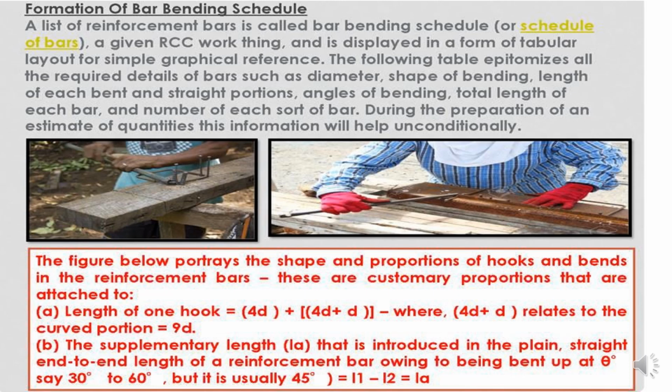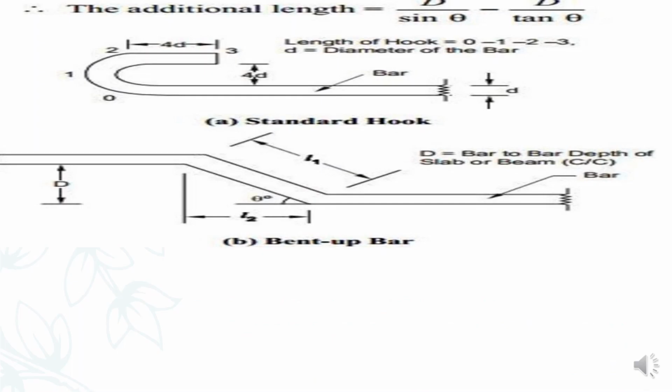The length of one hook is equal to 4D plus D, where 4D and D relate to the curved portion, which is equal to 9D. The supplementary length La, which is added to the plain straight end-to-end length of a reinforcement bar that is going to be bent up at theta degrees, ranging from 30 degrees to 60 degrees but usually 45 degrees, is equal to L1 minus L2, which is equal to La.